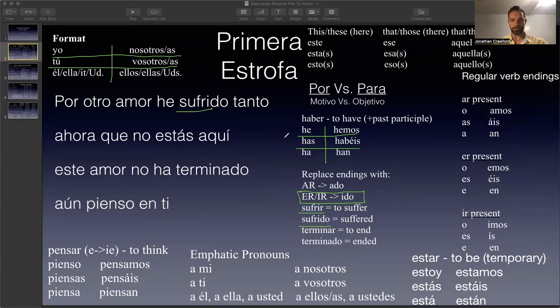I have suffered. We know that it's I have suffered because it says a. A lines up with yo. See how it's the upper left-hand corner? And it's the upper left-hand corner. So it's he sufrido, I have suffered. Tanto means so much. All right, so let's go ahead and write that in here. For another love, I have suffered so much. Okay, there we have it.